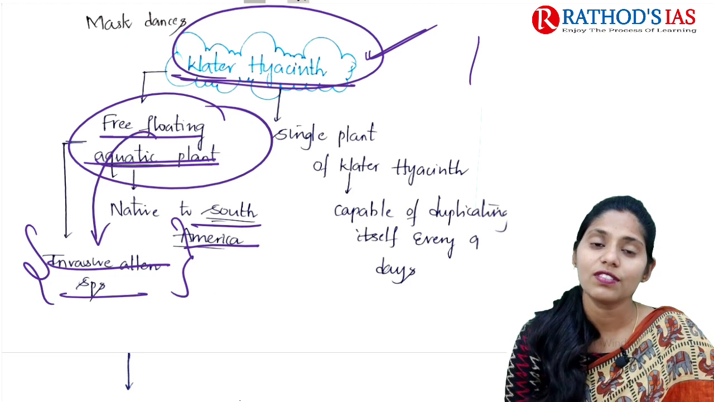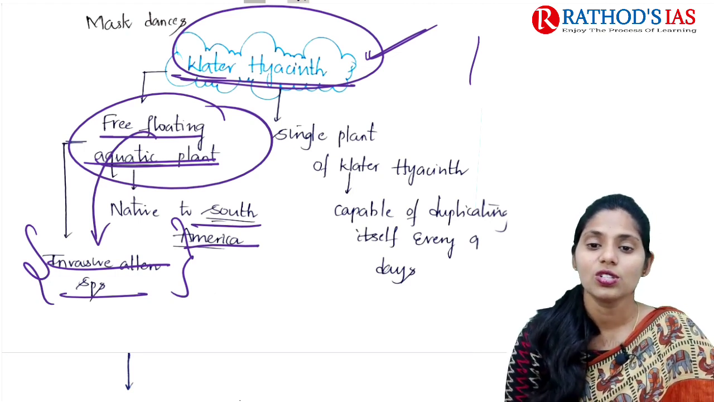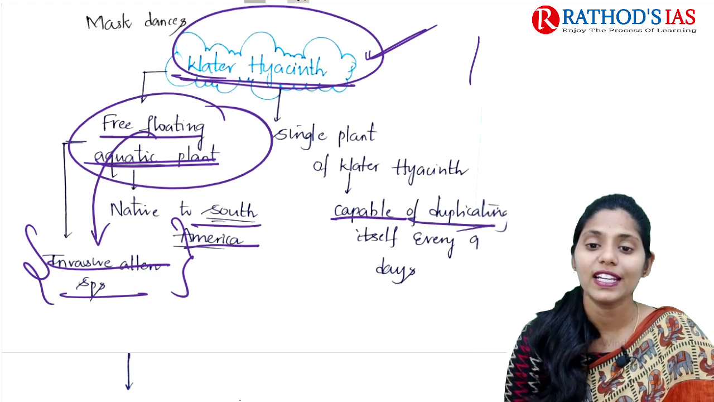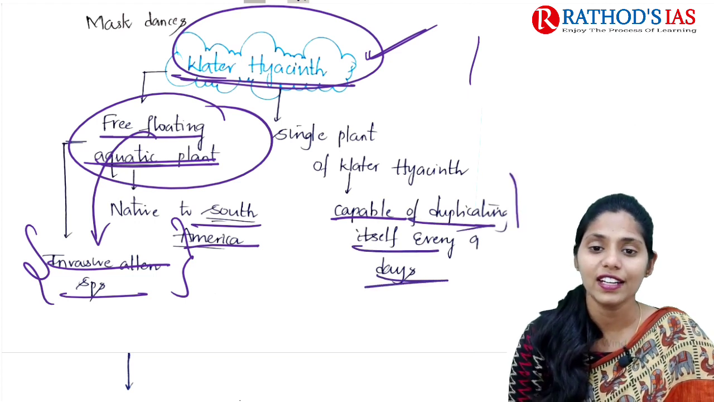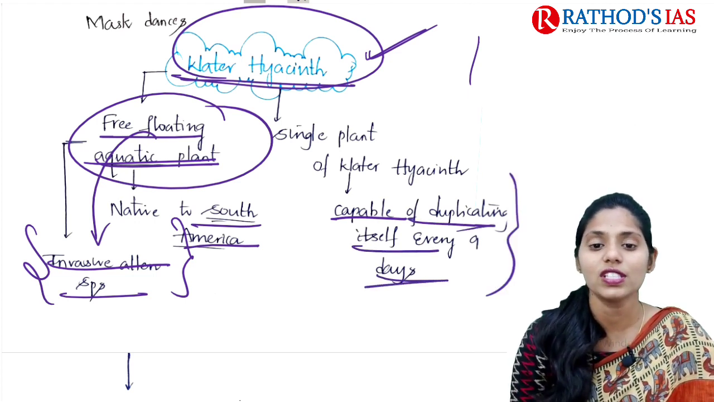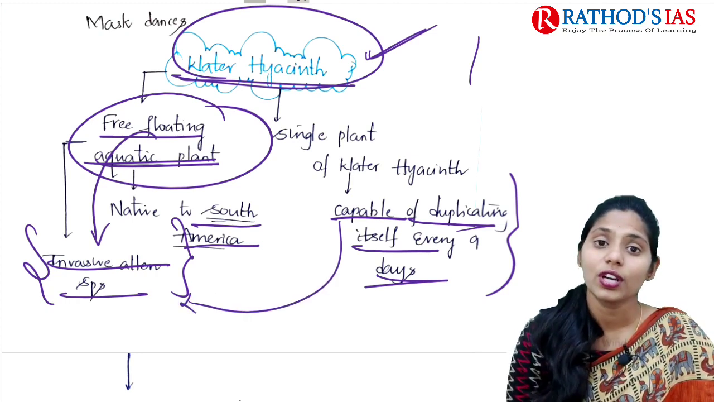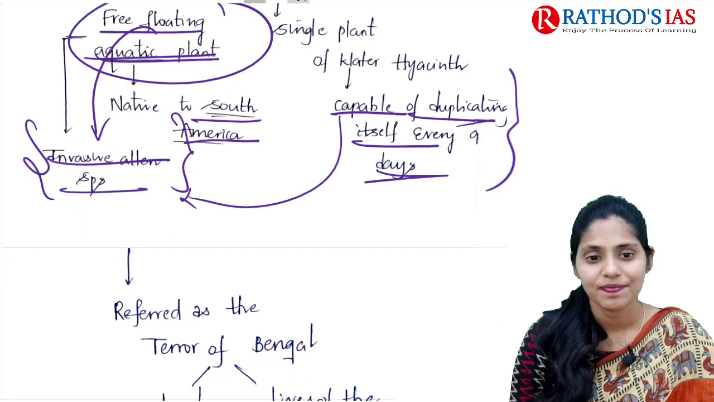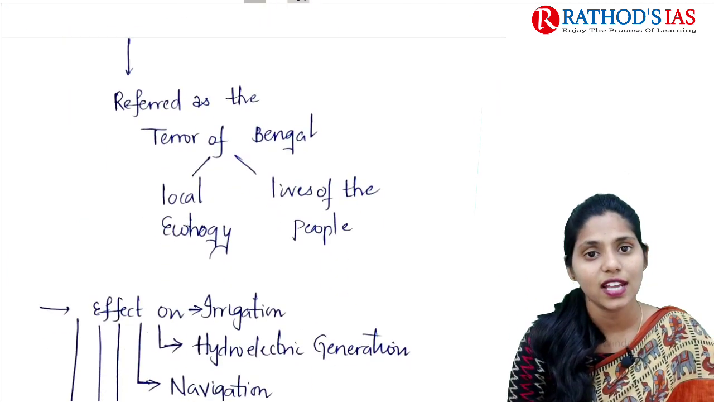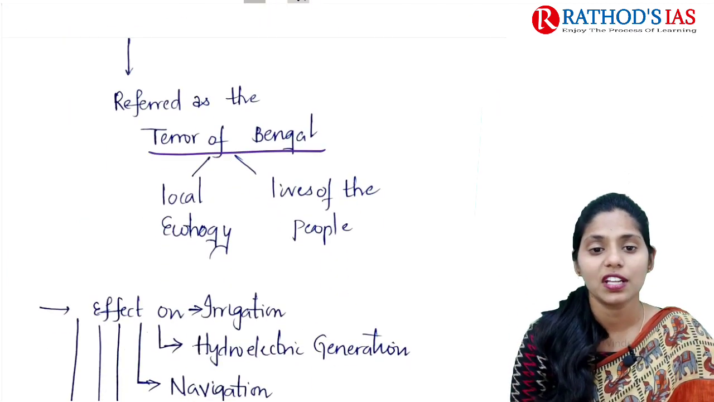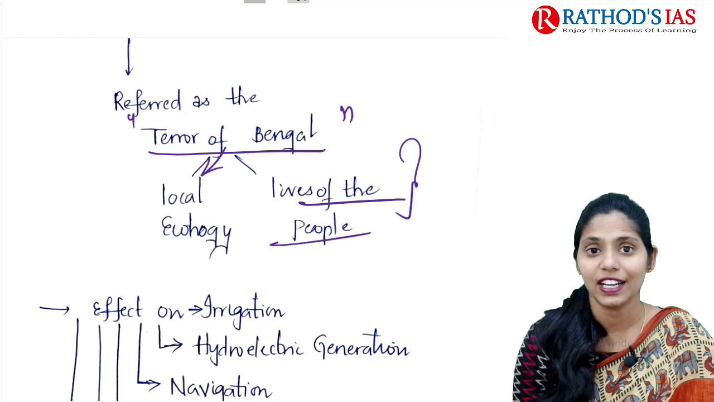And next, a single water hyacinth plant is capable of duplicating itself every 9 days. For every 9 days it will be duplicating. Because of this, it is called an invasive species, that is, it is very difficult to control the growth of these plants. Next, this water hyacinth is also referred to as the terror of Bengal, because of how it affects local ecology and the lives of people.